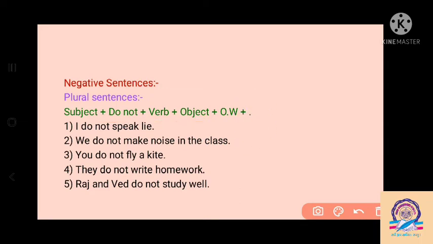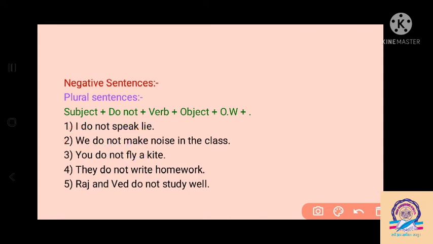So by seeing the subject we have to write do or does. If the subject is I, we, you, they or a plural noun, at that time we have to write do not for making a negative sentence. With the I subject, I have to write do not and the main form of the verb. So I can say: I do not speak lie. Then with the we subject, we have to write do not and the main form of the verb make.